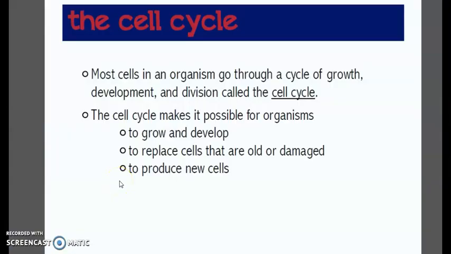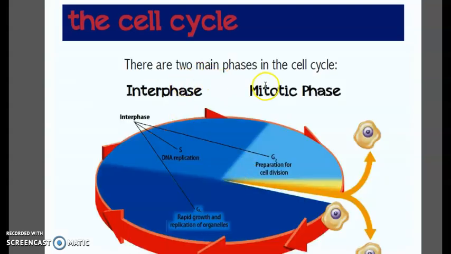Now let's see what the cell cycle is. Most cells in an organism go through a cycle of growth, development and division called the cell cycle. The cell cycle makes it possible for organisms to grow and develop, to replace cells that are old or damaged, and to produce new cells. There are two main phases in the cell cycle, the interphase and the mitotic phase.